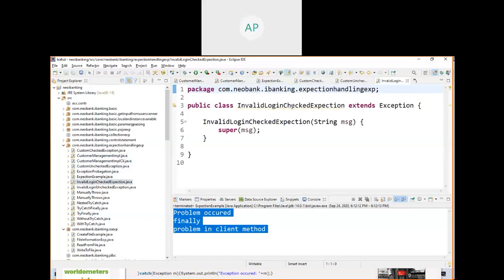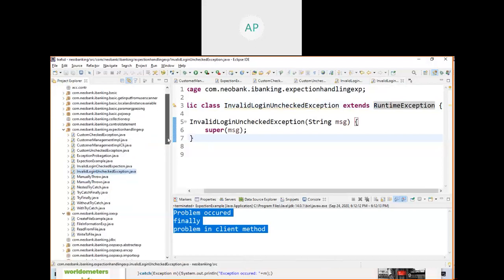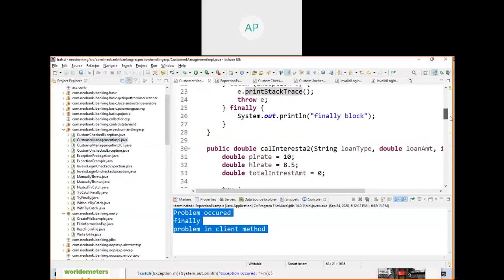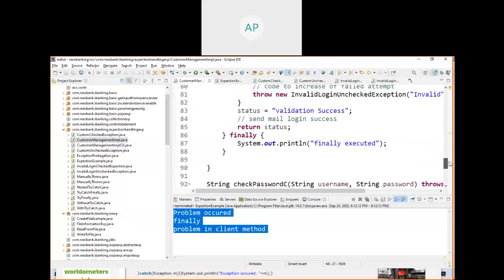See here, custom exception. I created one exception class, custom unchecked exception. See here, Invalid. Here I created one exception called checked exception. Here Invalid, unchecked exception. Here RuntimeException. Anyway, here I wrote some code.